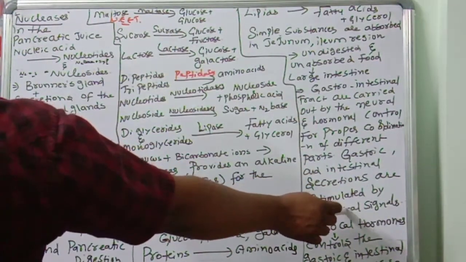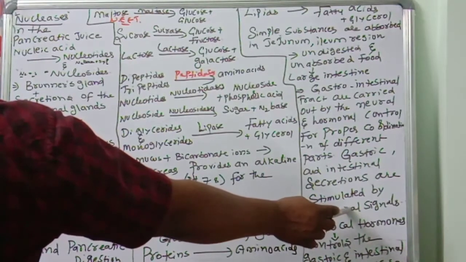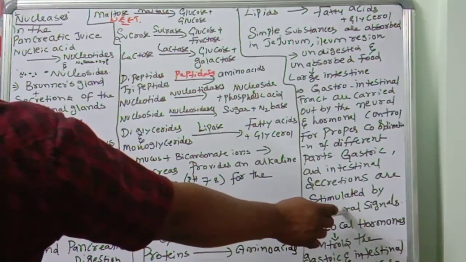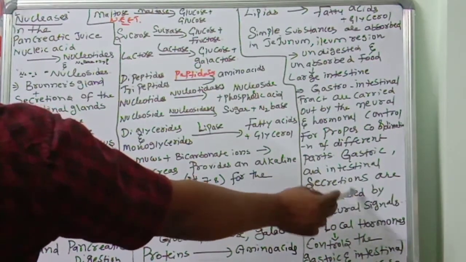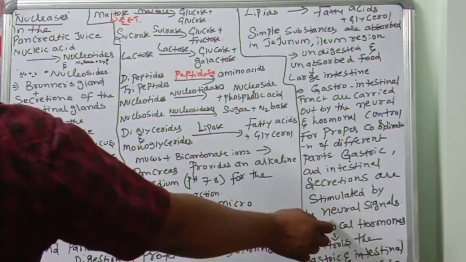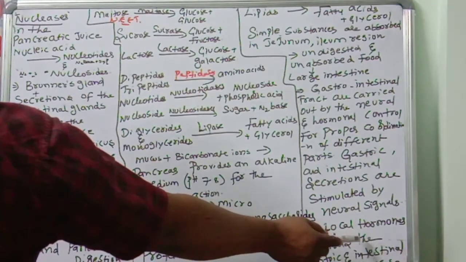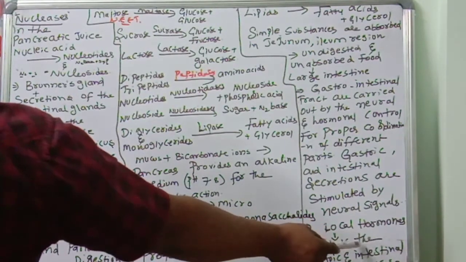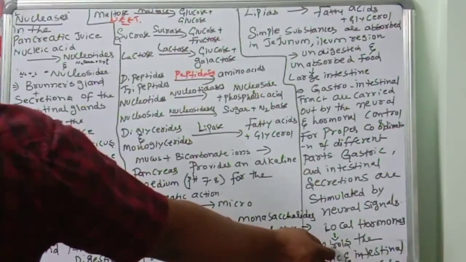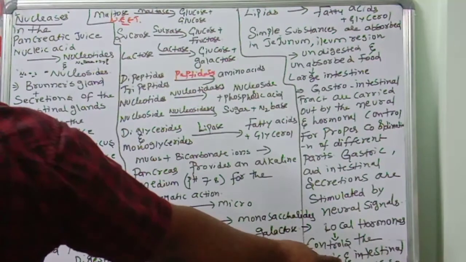Nervous neurons. When you smell food, you feel the secretion, that is because of sensory neurons. And also some local hormones. The secretion of digestive juices is carried out by local hormones produced by the gastric and intestinal mucosa.